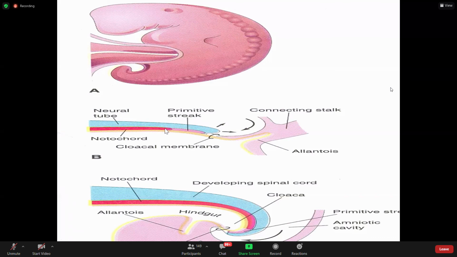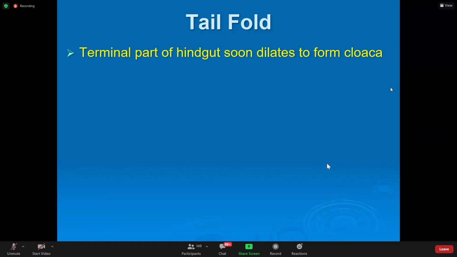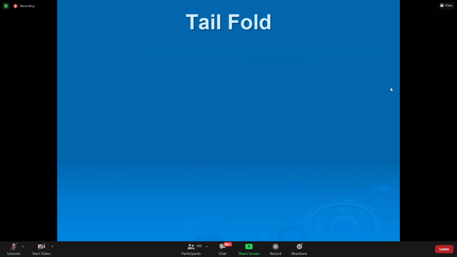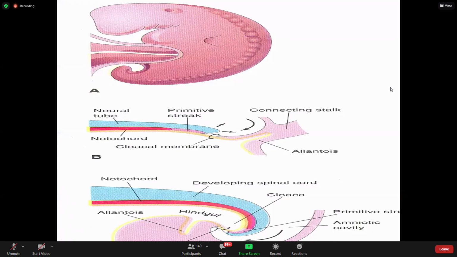So if you see in the lower part, this is the lower part of the neural tube. This is the primitive streak. हमने देखा था primitive streak caudal होता है, ये cloacal membrane. अब ये पार्ट ऐसे आएगा, ये ऊपर जाएगा. So if you see, the terminal part of the hindgut soon dilates to form cloaca. The terminal part of the hindgut. Now this is hindgut. ये अंदर गया है, so ये hindgut बन गया नीचे की तरफ.